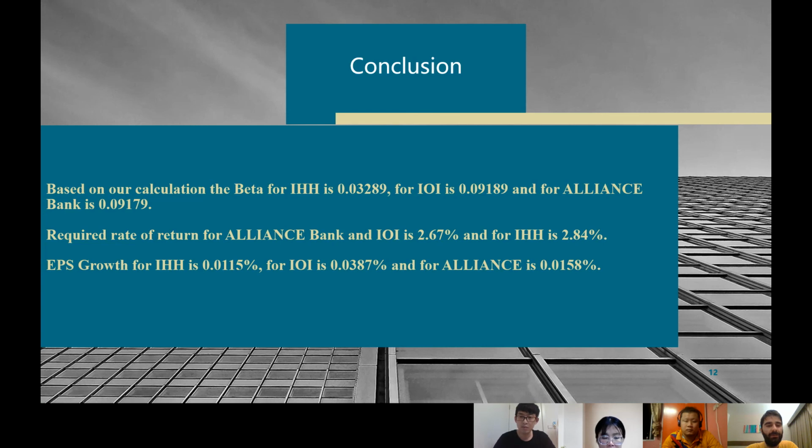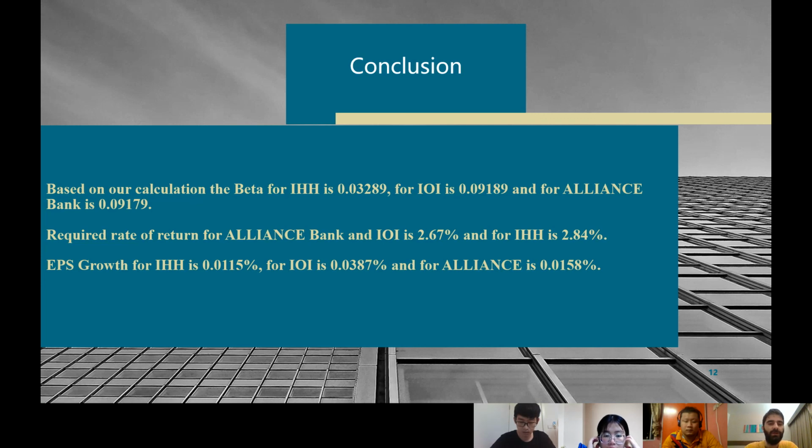So the last one is EPS growth. EPS growth for IHH is 0.0115, for IOI is 0.0387, and for Allianz Bank is 0.0158.